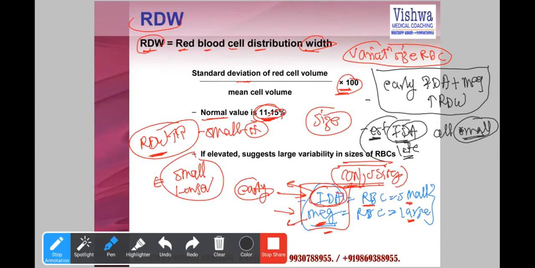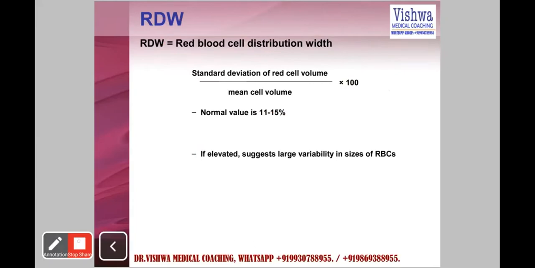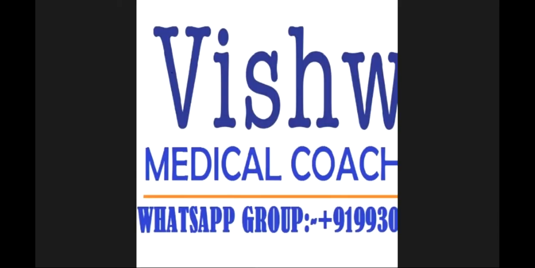So in established iron deficiency anemia, we have a low RDW because all cells are small. Now remember, this seems very confusing, but let me use a whiteboard on this so that we can understand. Because if this is understood, things become very much interesting. We have a whiteboard.